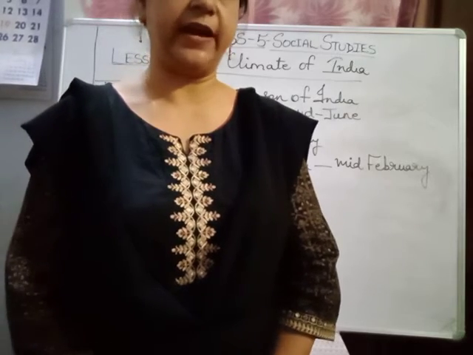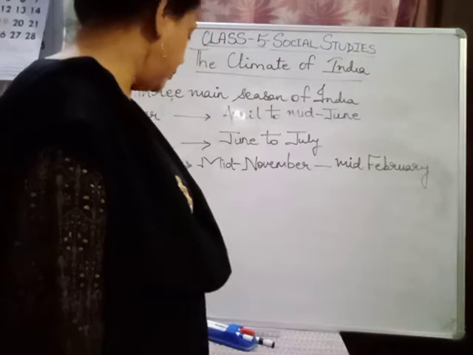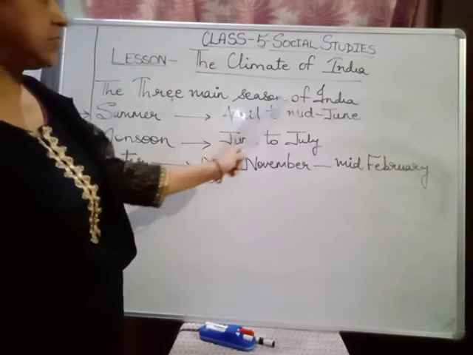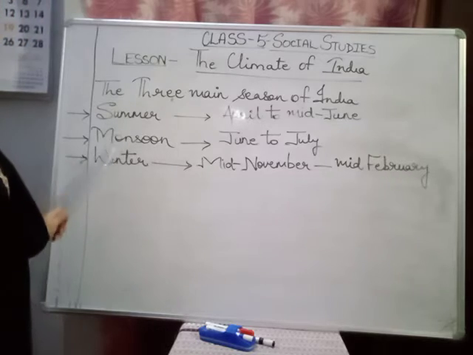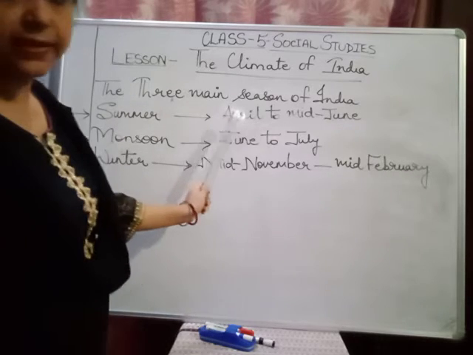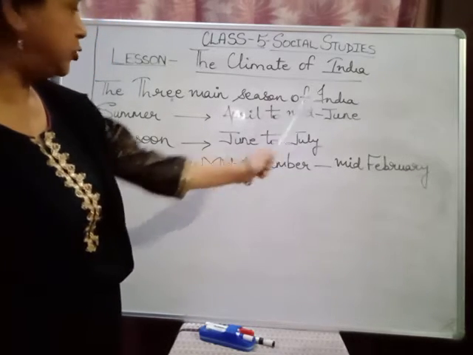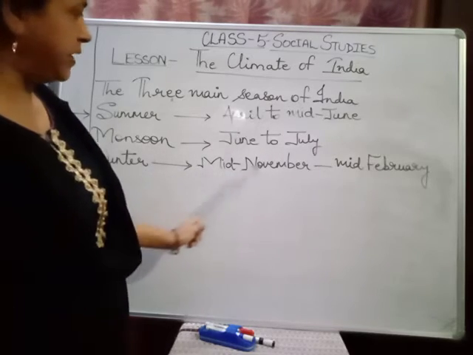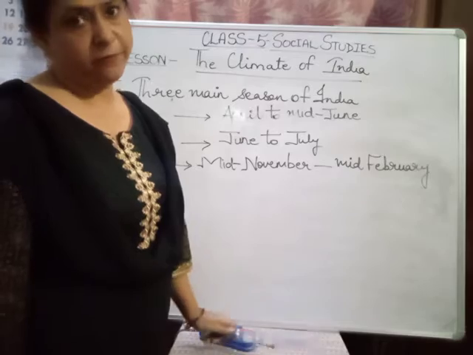So children, let's take a little recap of what the climate of India is. The three main seasons of India are summer, monsoon and winter. Summer begins from April to mid-June, monsoon from June to July, and winter from mid-November to mid-February.